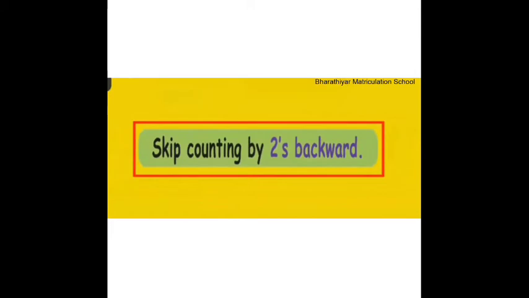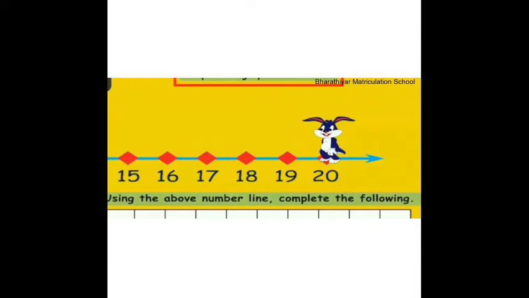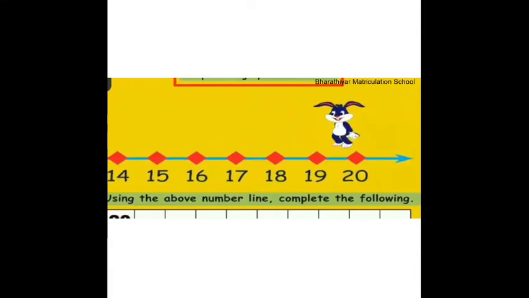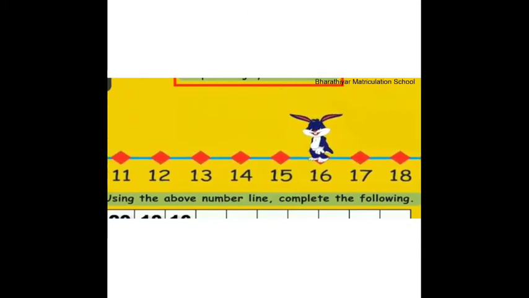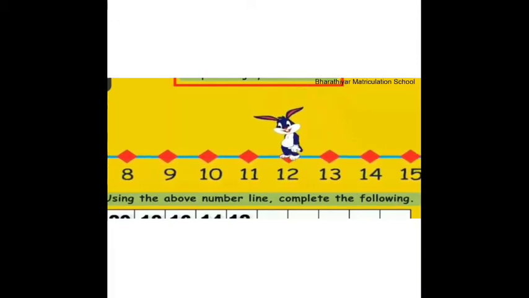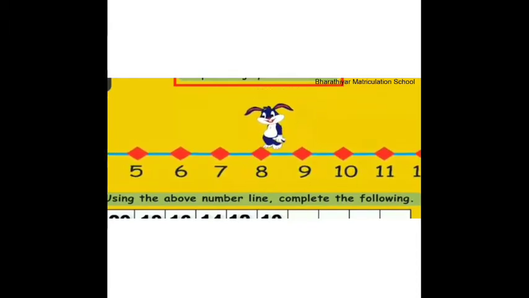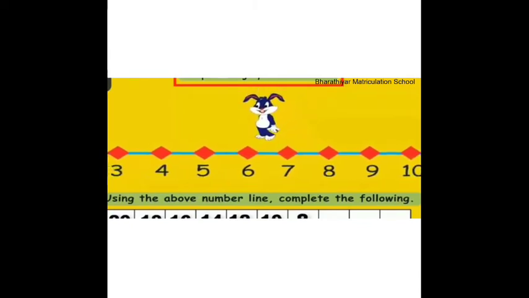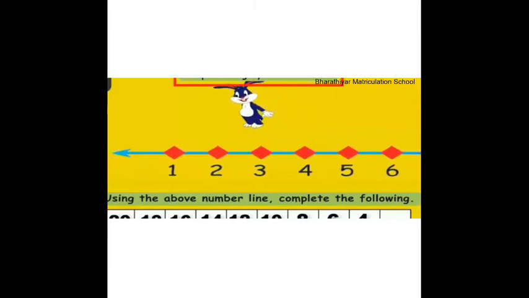Skip counting by 2's backward. Shall we write the numbers where the rabbit is going to skip jump by 2's backward? 20, 18, 16, 14, 12, 10, 8, 6, 4, 2.